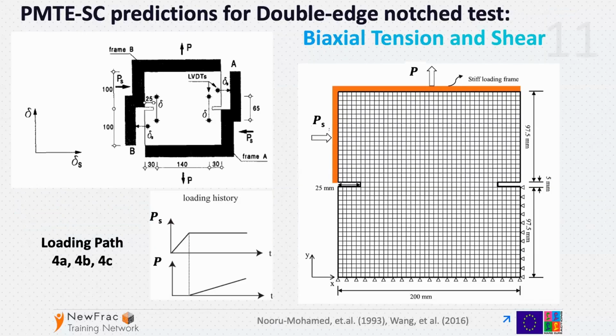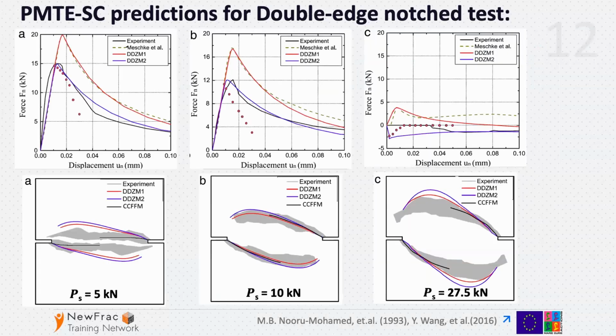In the other example, again, we try to predict the crack onset and subsequent propagation at one of these rectangular corners, these reentrant corners of these rectangular notches. And this is quite a known problem in concrete, also the previous one, but also for concrete, or for the double-edge notch test from this quite famous paper by Nooru-Mohamed. The applied load is a non-proportional loading, and these are the results.